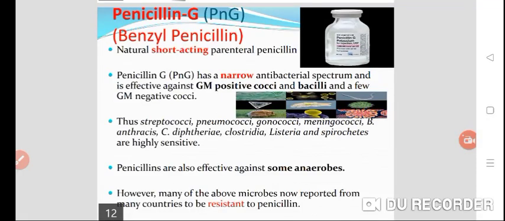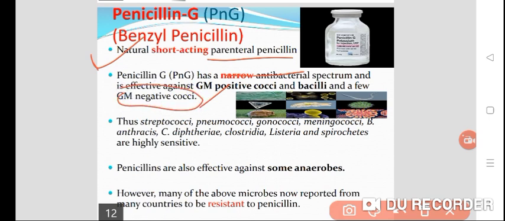Now we'll discuss penicillin G, or benzyl penicillin. Benzyl penicillin, or penicillin G, is a natural shorter acting parenteral penicillin. It has a very narrow antibacterial spectrum and is effective against gram positive cocci, gram positive bacilli and only a few gram negative cocci. So it has a very narrow antibacterial spectrum.